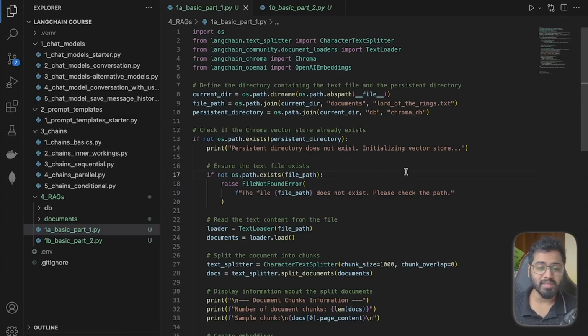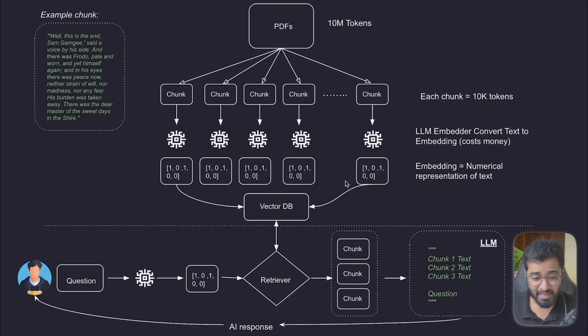Welcome to the first code example inside the RAG module. In this section, we are going to be implementing the same exact thing that we saw in the diagram earlier, which is we are going to have a document. In this case, it's going to be the Lord of the Rings book. Technically, it is a book, but we can think of it as a large collection of texts.